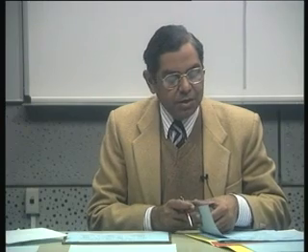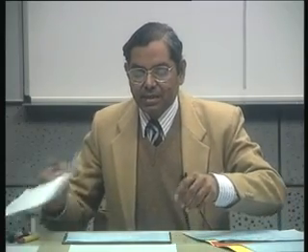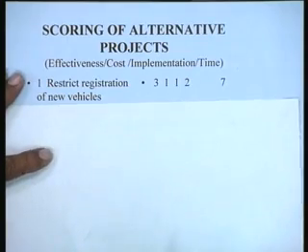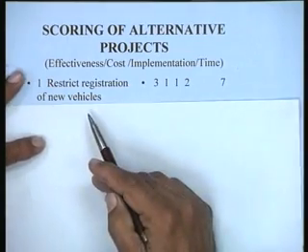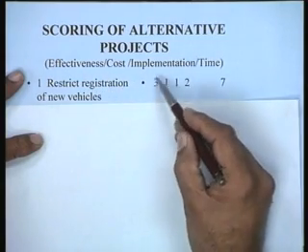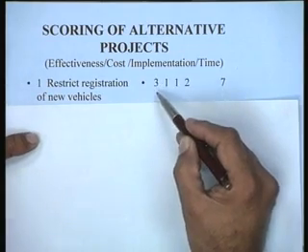Based on this, we would then like to do the scoring of the alternative projects. Let's see that. Take the first project, which is restrict registration of new vehicles. Effectiveness, we feel that it's going to be quite effective, very effective in fact. So we give 3 marks on that front.